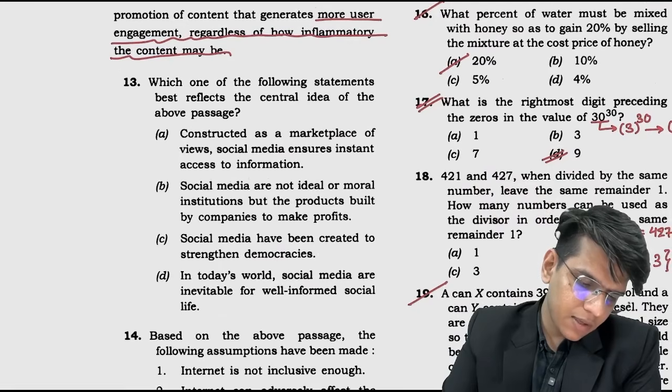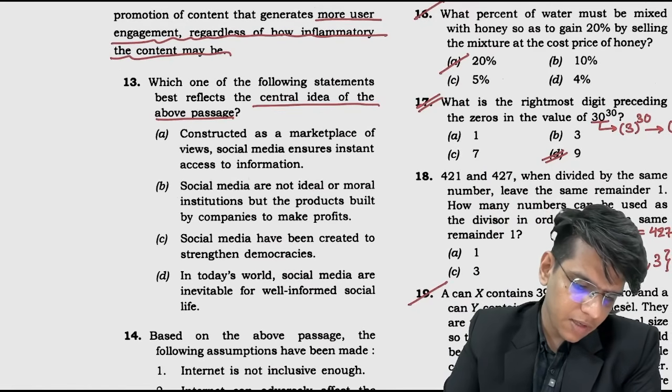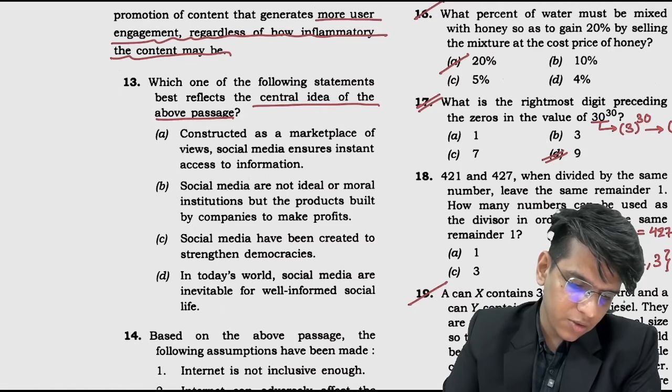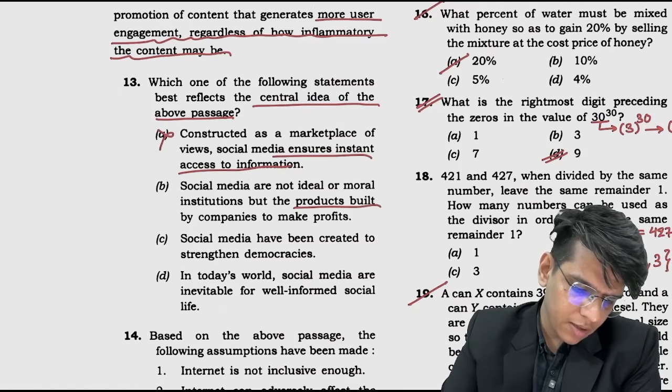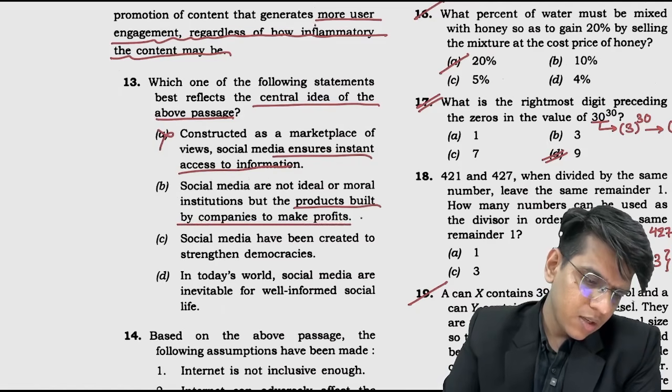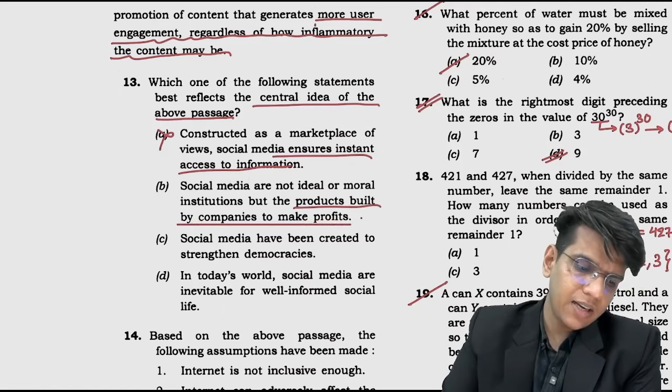Constructed as a marketplace of views, social media ensures instant access to information. This is not the main concern. Social media are not idle or moral institutes, but products built by companies to make profit, right? How can you connect this to this? More user engagement is necessary regardless of how inflammatory is the content.